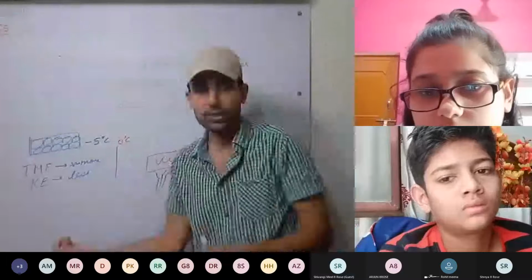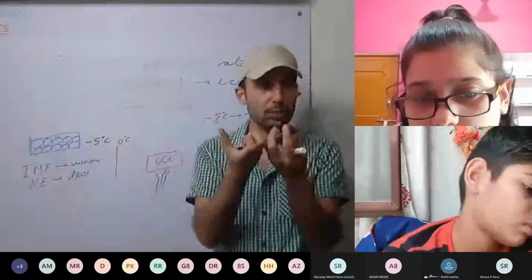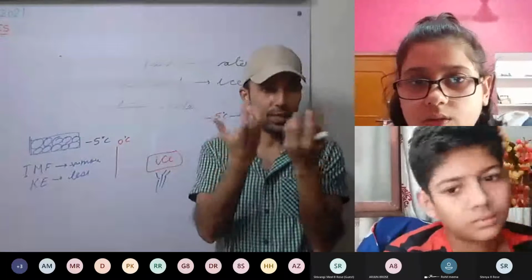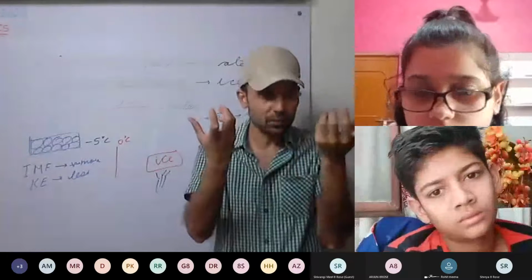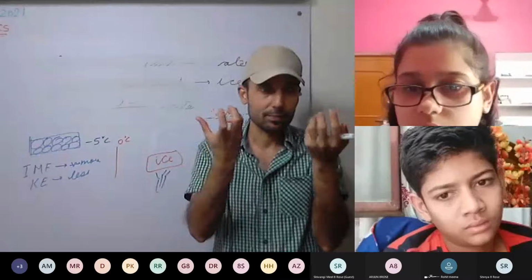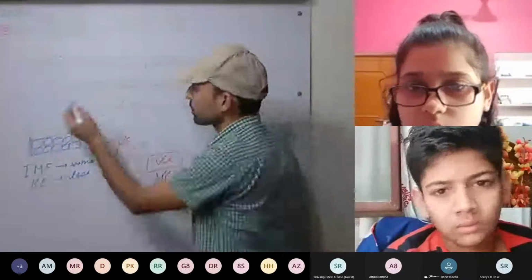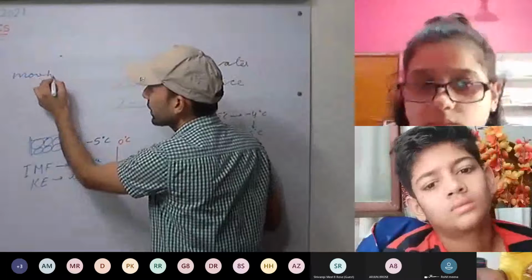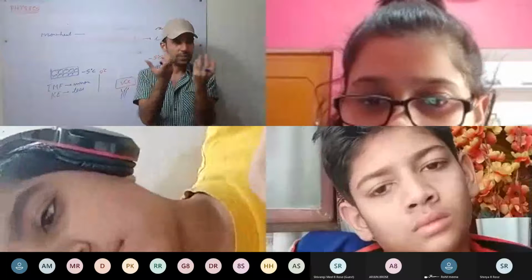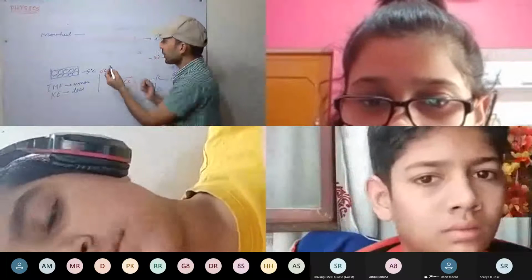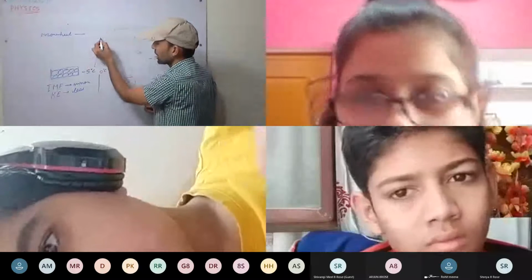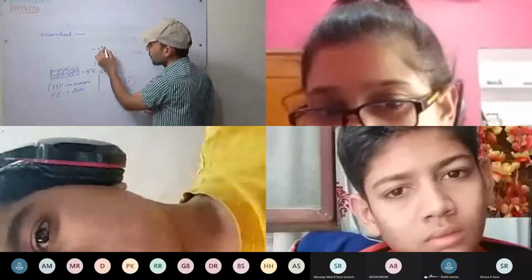See it again: as we supply heat, the molecules gain energy and vibrate more. As they are vibrating more, what will happen? They try to move farther apart from each other, and the more they vibrate, the more will be the kinetic energy. So we are giving more heat, more kinetic energy. More kinetic energy means more collisions. So temperature increases: -5, -4, -3, -2, -1 degree Celsius.